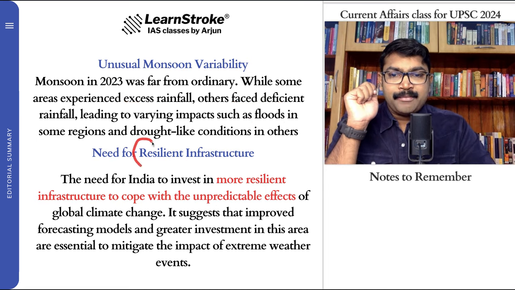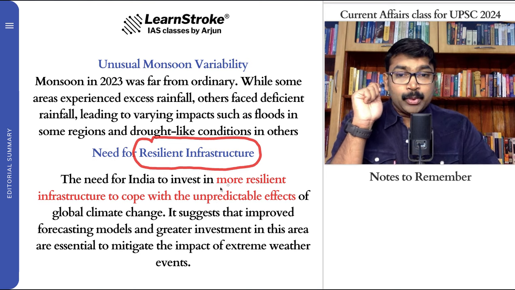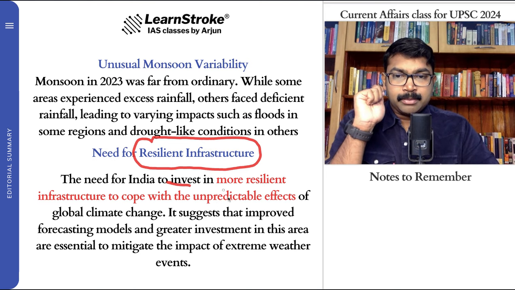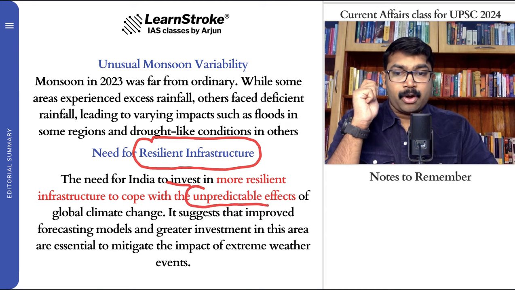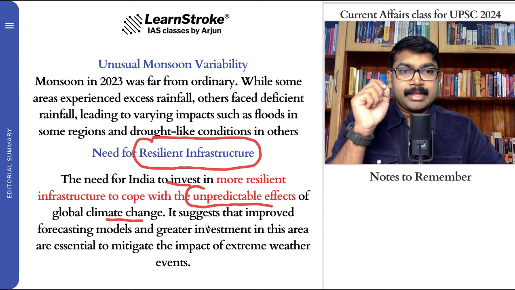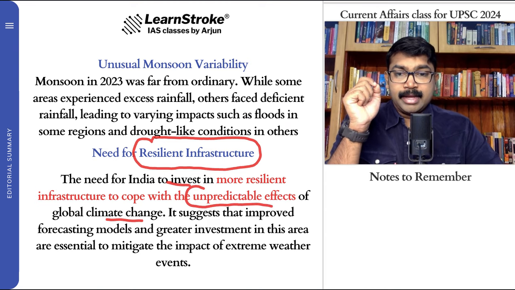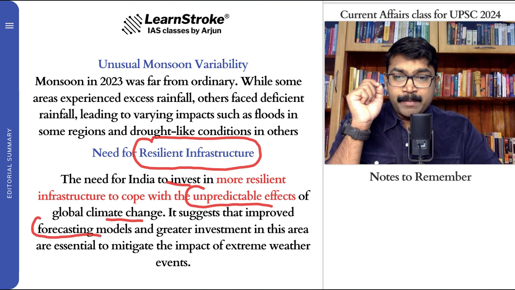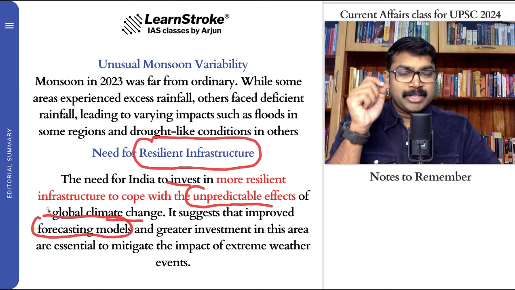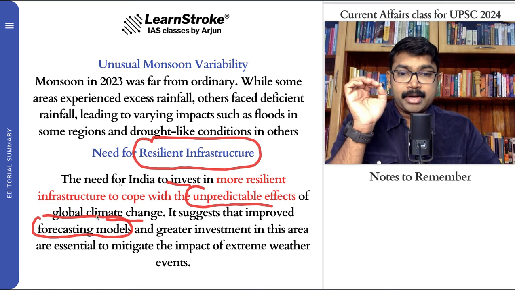That means we need to have, please remember the word, resilient infrastructure. India needs to do what? Invest in more resilient infrastructure to cope with the unpredictable effects of global climate change. That is clear. That should be very, very important. And we need to have what else? Apart from resilient infrastructure, we need to have a better forecasting model. Forecasting model is very important.